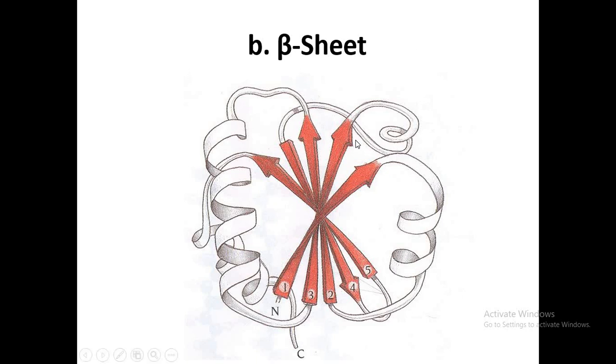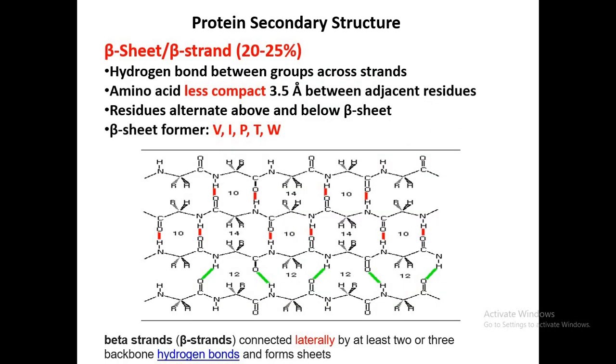Now we are discussing another secondary structure, the beta sheet. So what is this beta sheet or beta strand?